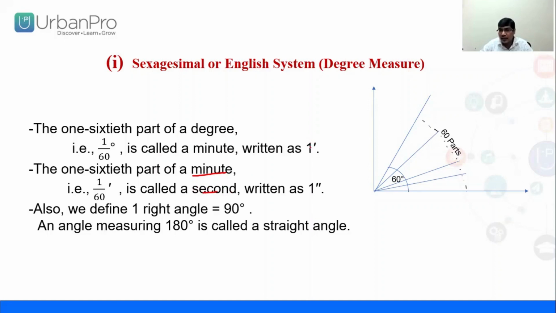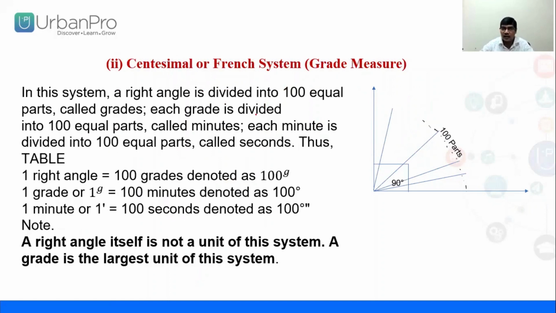So minute is basically indicated by this one line. And if there are two lines, like inverted commas, you can say it is known as second. So if you are dividing any degree part into 60, that is called minute, and a minute part into 60 parts is called second. That's why it is called sexagesimal system. That means you are dividing each and every part into 60. That is called sexagesimal or English system, which was used in earlier classes.